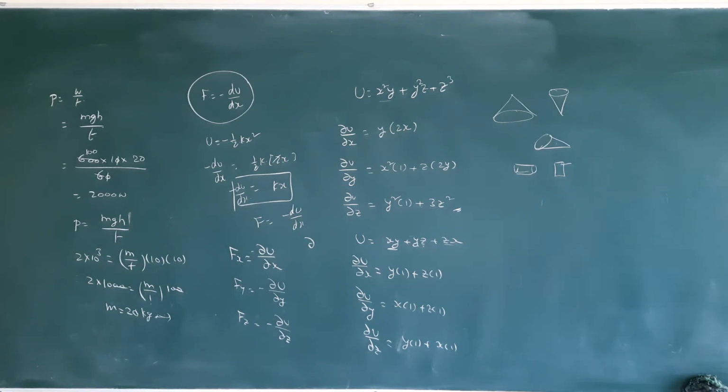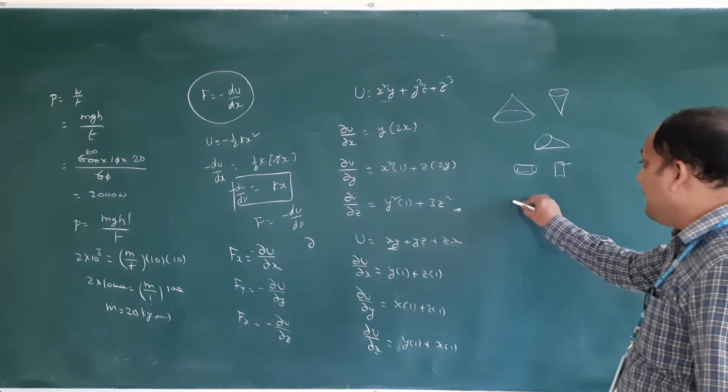See the example 30. The potential energy of a two atom system as a function of x between them is given by U is equal to A by x power 12.